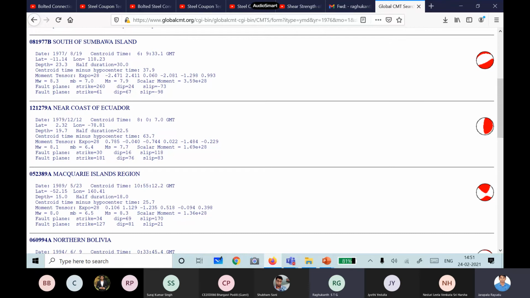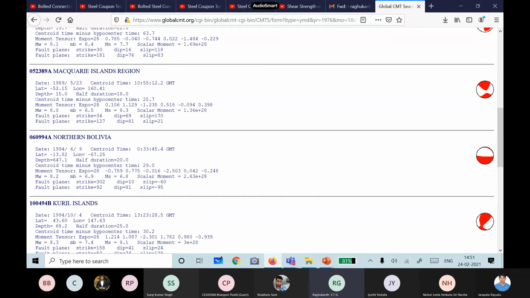Now the second one, what is the moment magnitude? 8.3. Body wave is 7, surface wave 7.9. I told you, right? These three you will get different answers. And if you see all the earthquakes, you have body wave or surface waves. Sometimes, see this Macquarie Islands region. The moment magnitude is 8, body wave is 6.5, but surface wave magnitude is 8.3. You followed? So they report all these three.